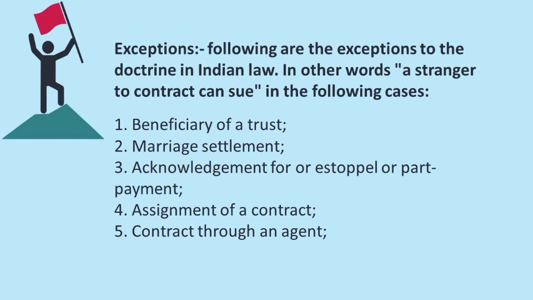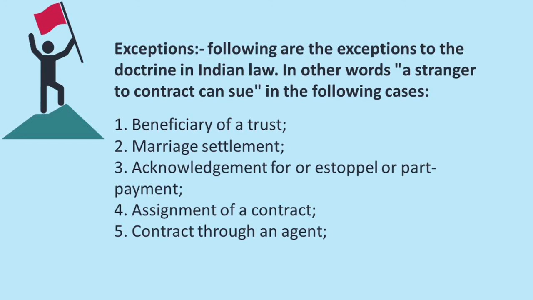Fourth one is assignment of a contract. So if the benefits under the contract are assigned to a third party, the assignee can sue. Assignment means transfer. For example, A is there, B is there.